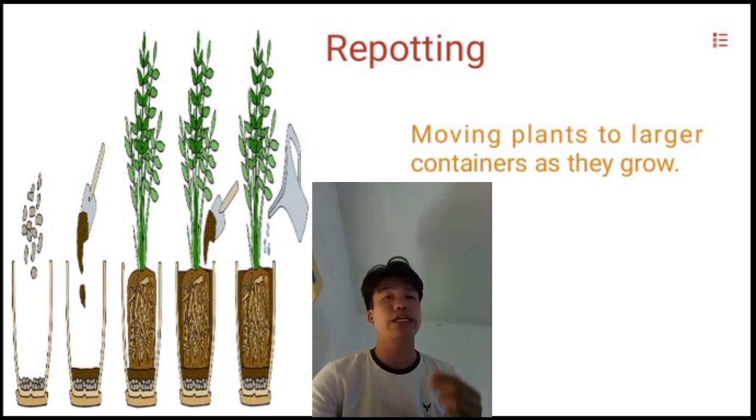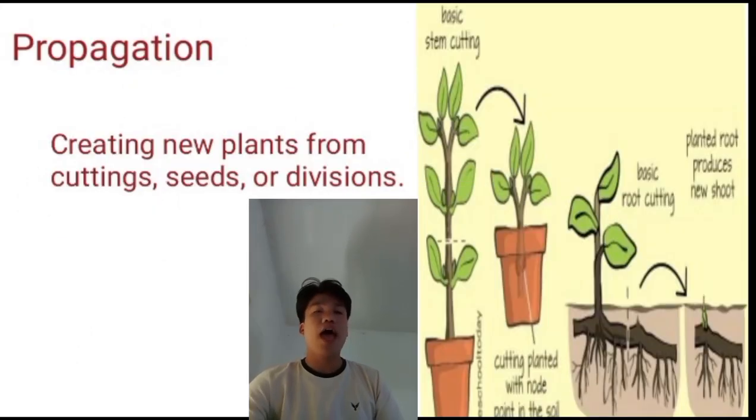The plant has stopped growing or is growing more slowly than usual, and the soil in the pot dries out faster than expected. Also, the best time to repot the plants is in the spring, just before the new growing season.